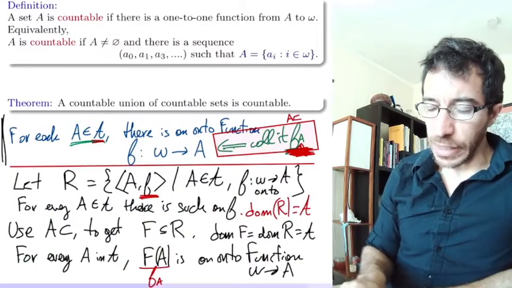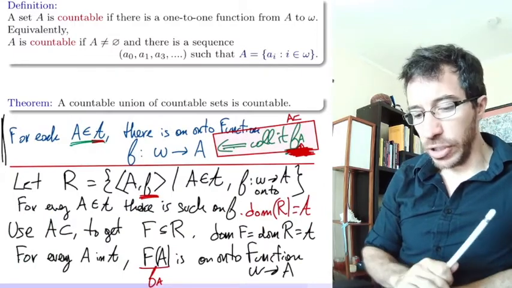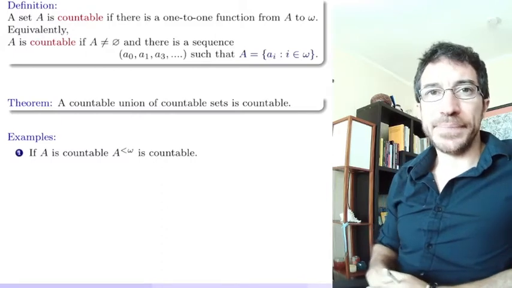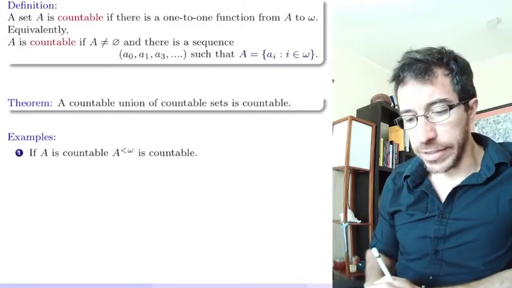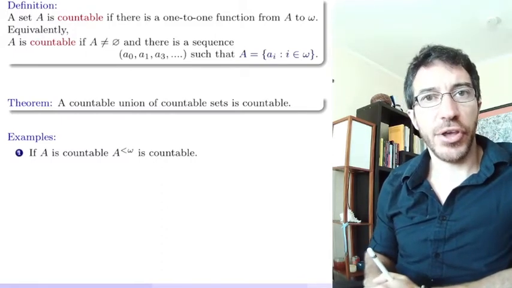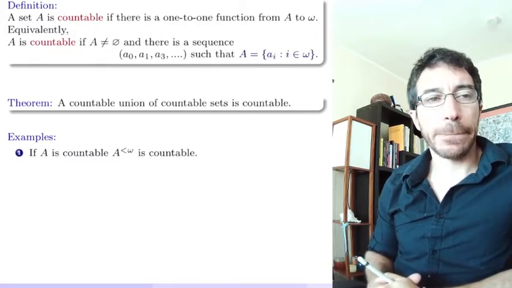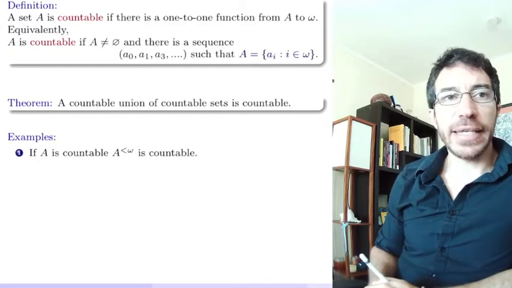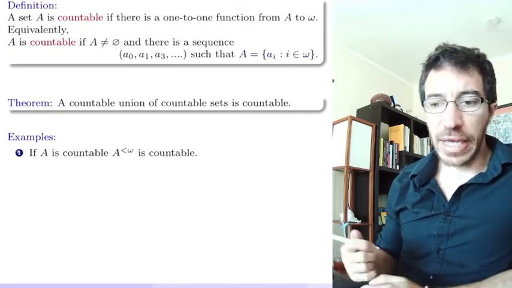Very good. Okay, so let me just quickly mention a couple examples of countable sets, more than anything just to show you guys how these theorems apply. First, if you have a countable set A, the collection of finite strings of A is countable.